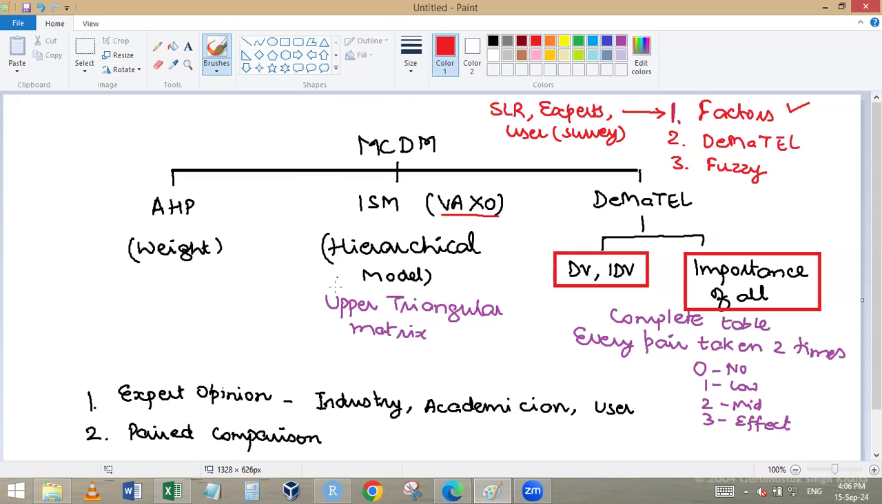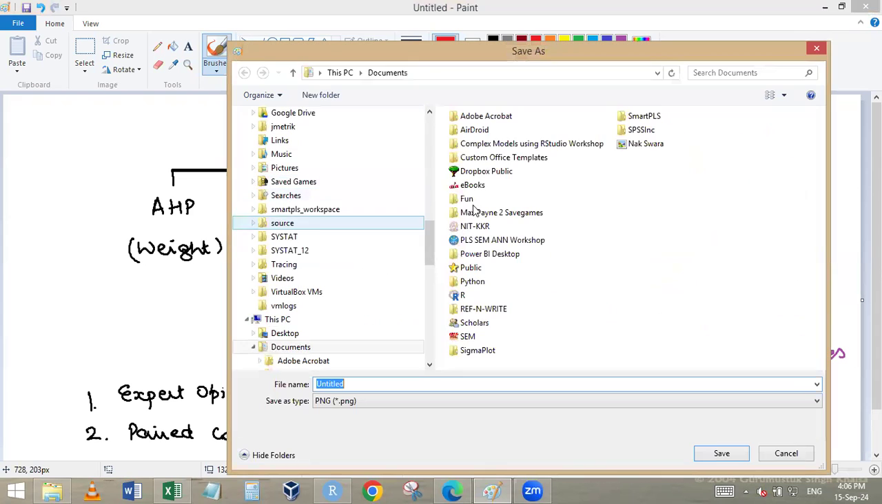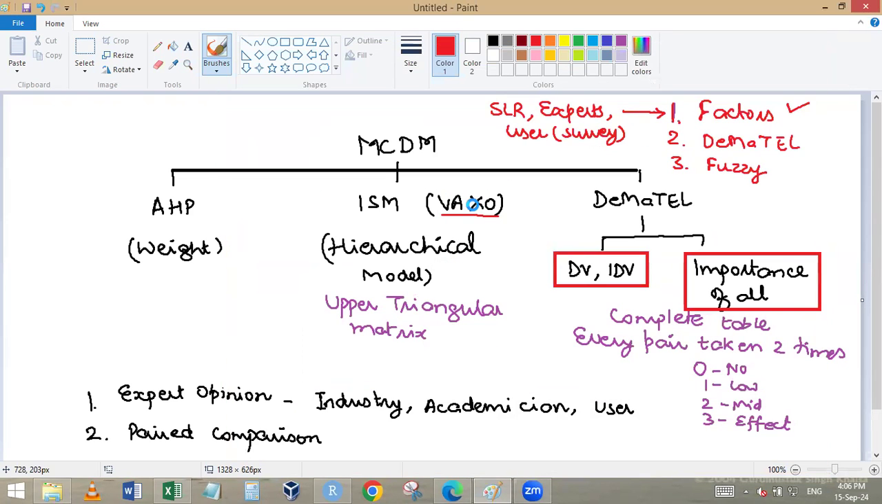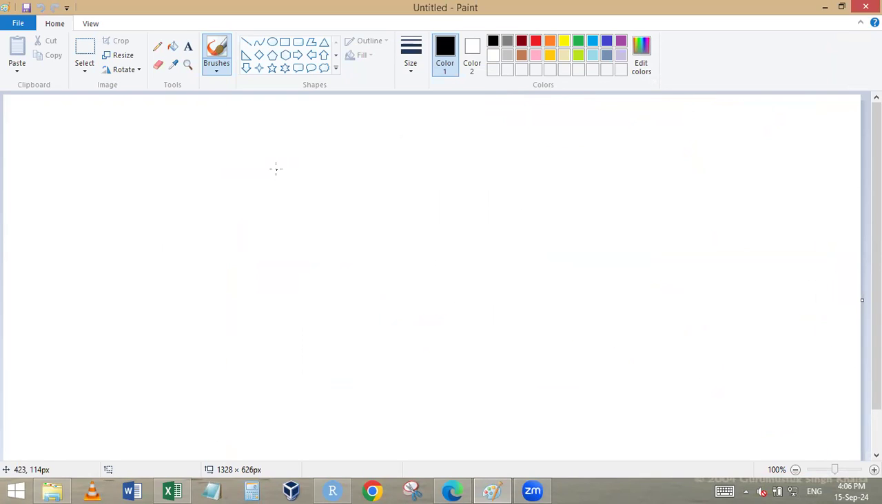In fuzzy DEMATEL, the basics are the same. So let me save this particular file. It's called D1, and I'll make a new one. It's exactly the same as when we ask a person, what is the concept of fuzzy? Fuzzy simply means anything that's vague, incomplete, incoherent.